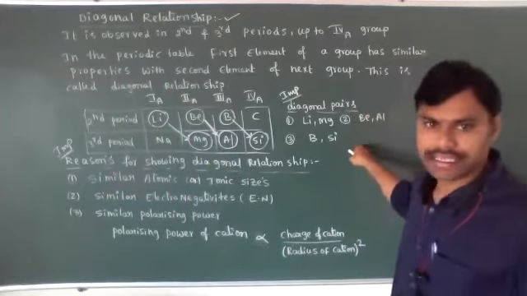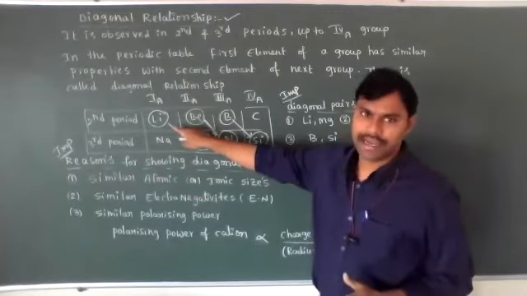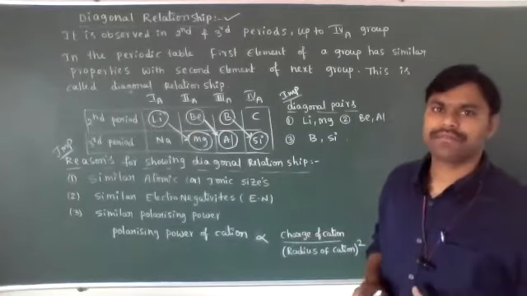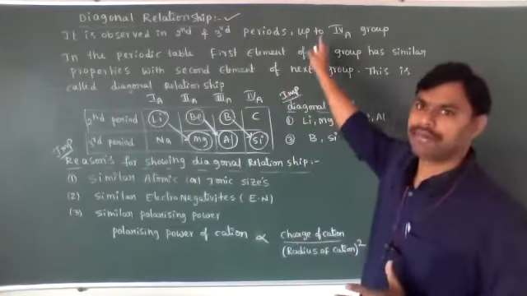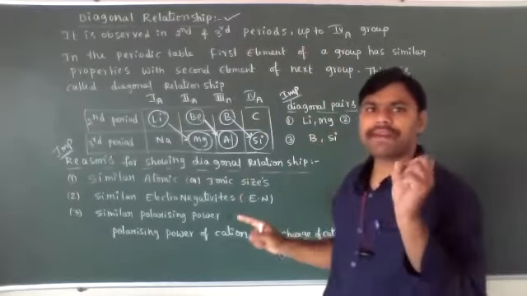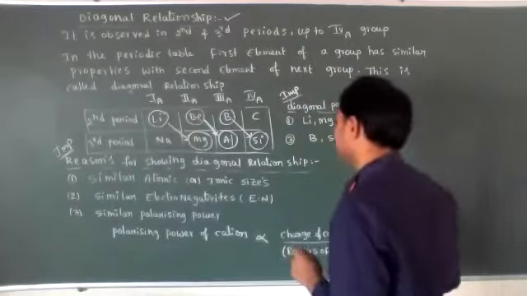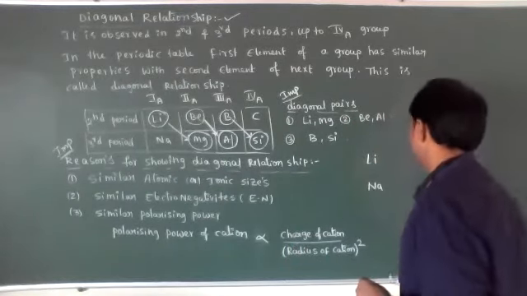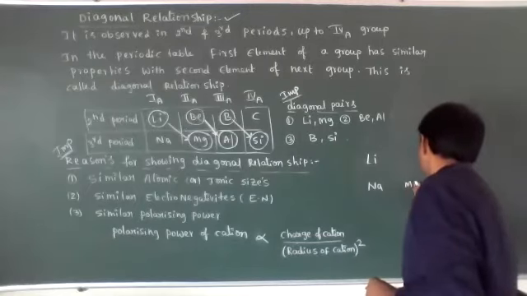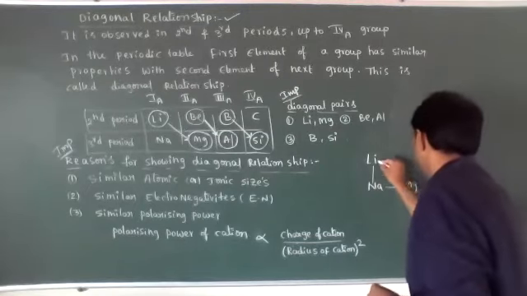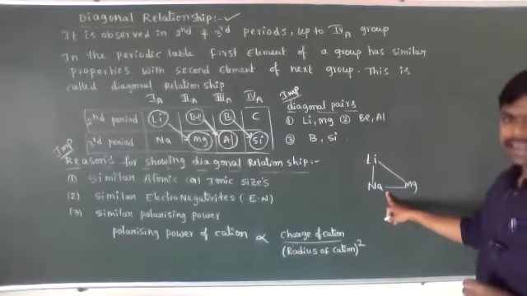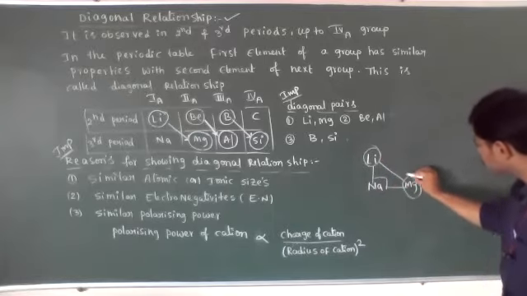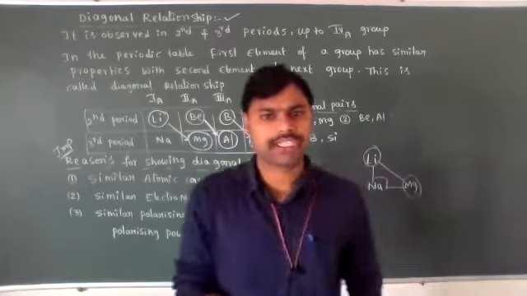Don't memorize by heart, but remember the definition and remember the second and third period elements. The diagonal pairs are mainly observed in second and third period elements up to the fourth group. Why are they named diagonal pairs? If you observe lithium, sodium, and so on, it forms a right angle triangle. It shows a right angle triangle. What are the diagonal elements? Lithium and magnesium are on a diagonal.